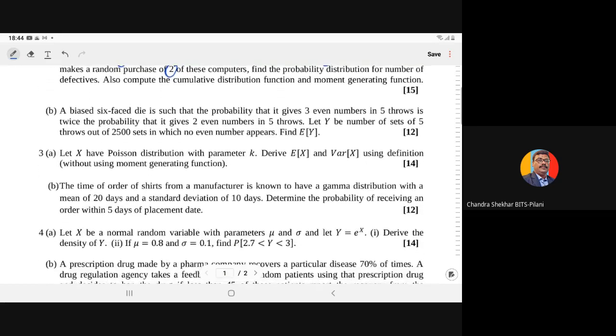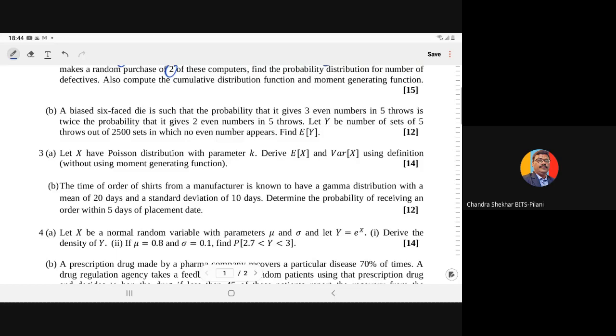Now in 2b, a biased 6-faced die is such that the probability that it gives 3 even numbers in 5 throws is twice the probability that it gives 2 even numbers in 5 throws. So here we have a biased die, meaning the occurrences of the outcomes are not equally likely, right?